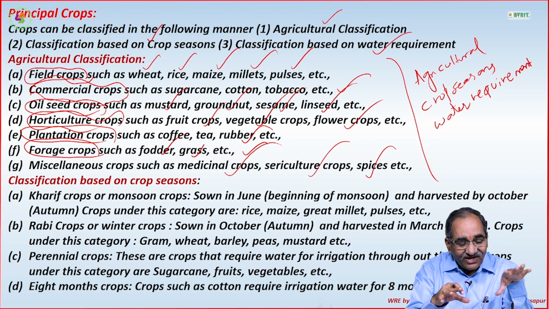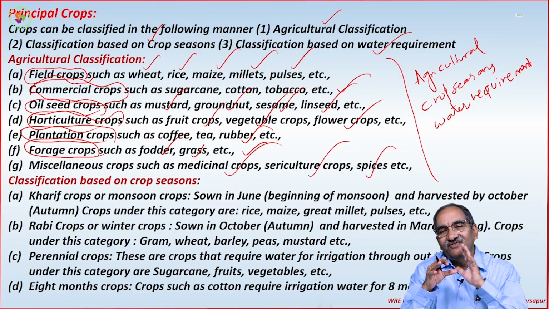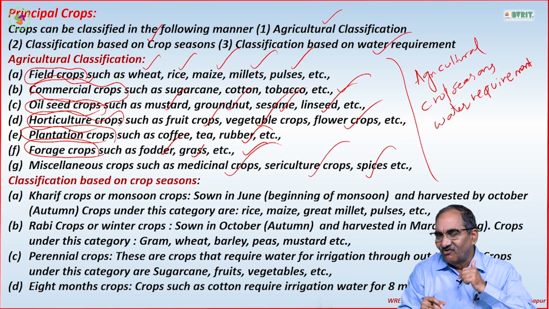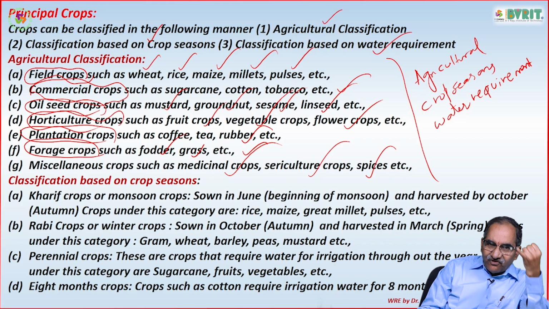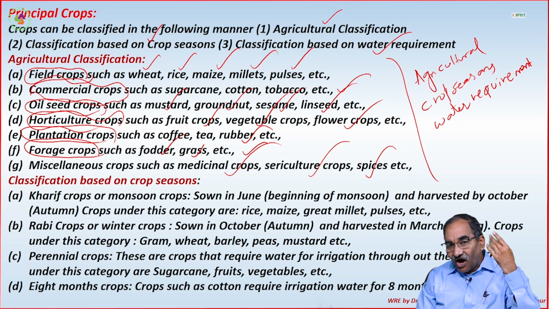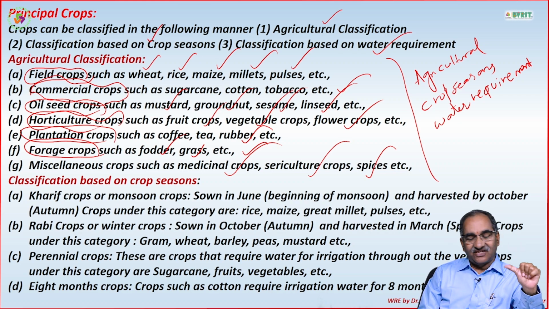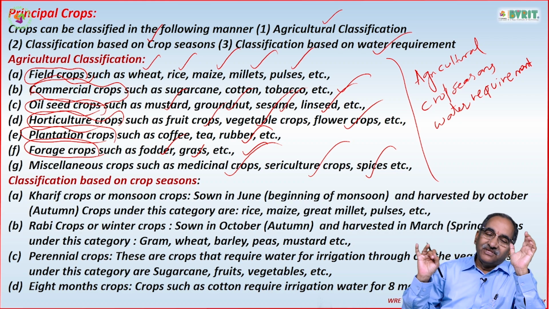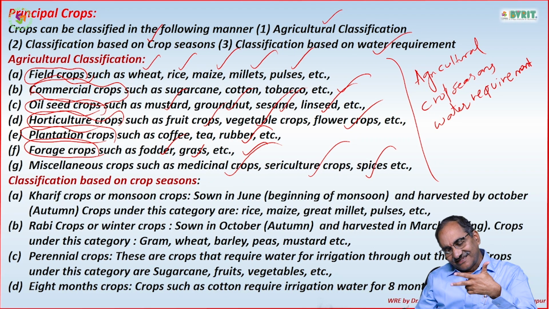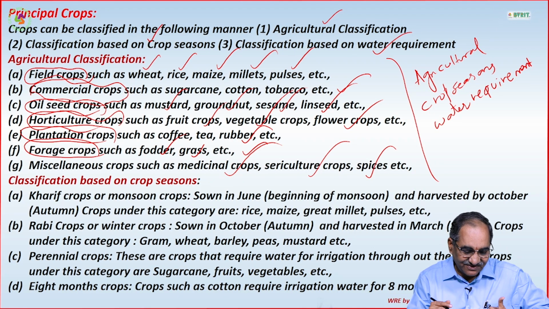So these are the various crops that we come across generally under agricultural classification. Once again, can you name it off? Food crops, commercial crops, oilseed crops, horticulture crops, plantation crops, forage crops, miscellaneous crops such as medicinal, spices, sericulture crops.